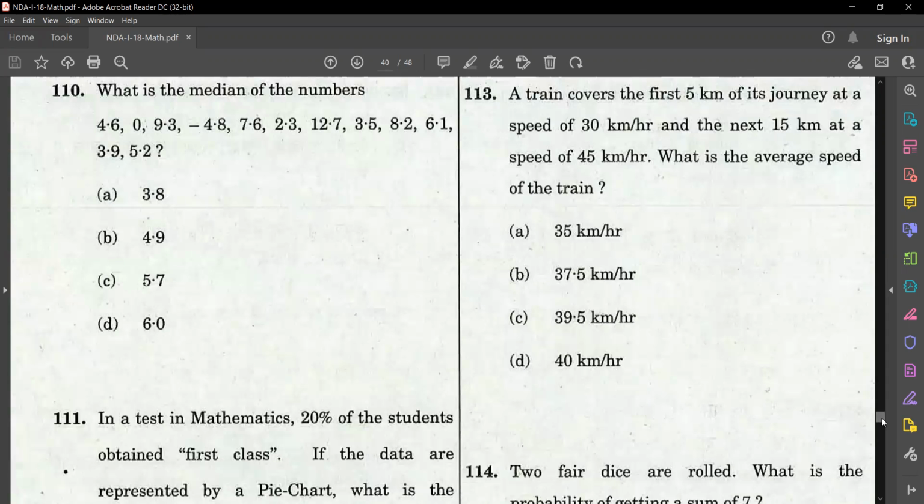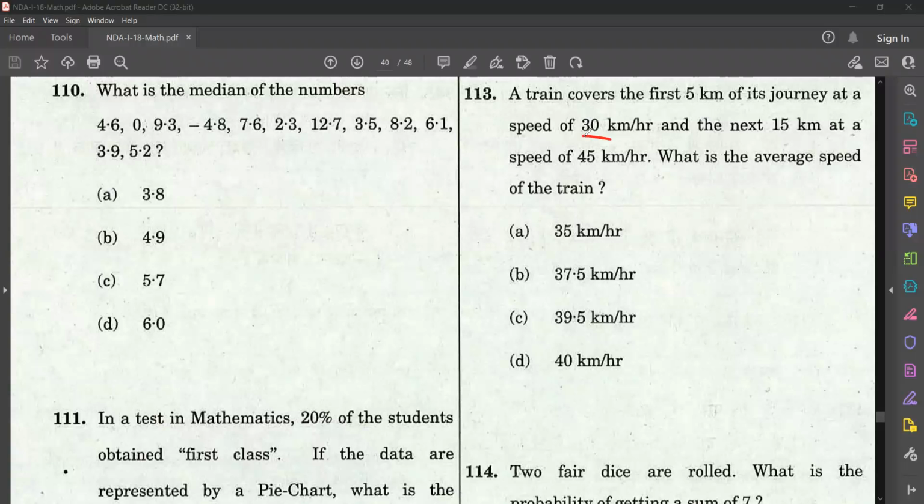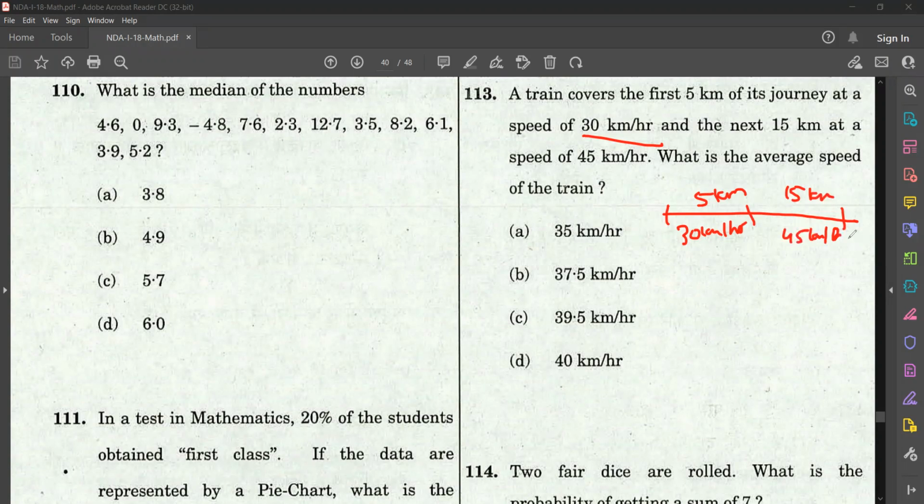A train covers first 5 kilometers of its journey with a speed of 30 kilometers per hour, next 15 kilometers at a speed of 45 kilometers per hour. You have to find out average speed of the train.